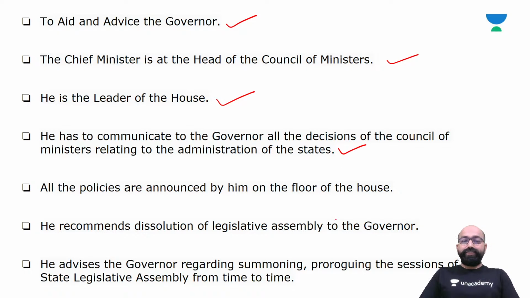Yes, all the policies are announced by the Chief Minister on the floor of the House. He recommends dissolution of the Legislative Assembly to the governor, and he advises the governor regarding summoning and proroguing the sessions of the State Legislative Assembly from time to time.